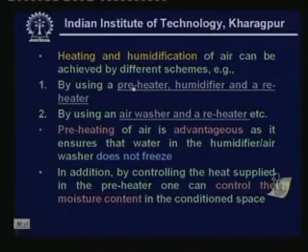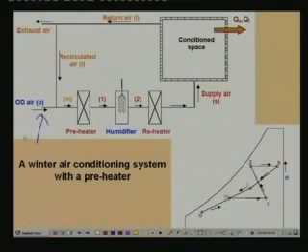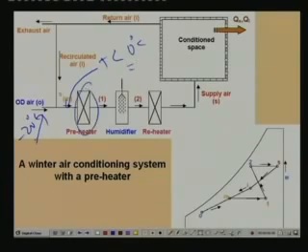That means when you are using a preheater, if this air is, let us say, very cold, at minus 20 degrees centigrade, which is possible in cold countries, there is a possibility that the mixed air is at a temperature lower than 0 degrees centigrade. If you do not use a preheater, in the humidifier water droplets or wetted surface come in contact with air whose temperature is lower than the freezing point. So there is a possibility that the water may freeze in the humidifier. So this can be prevented by using a preheater.